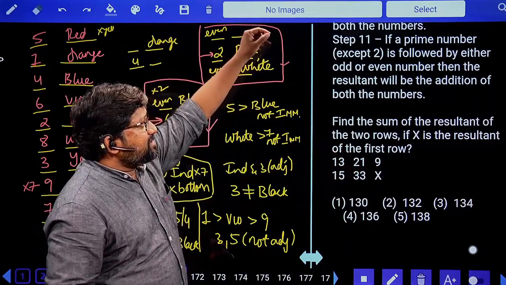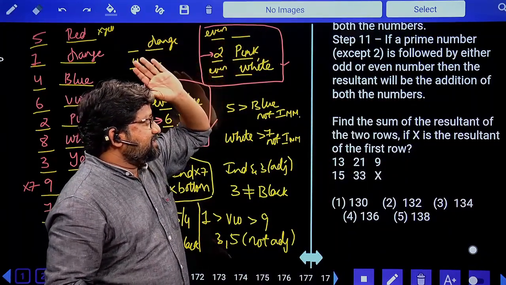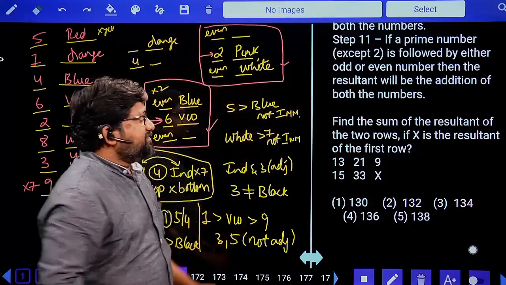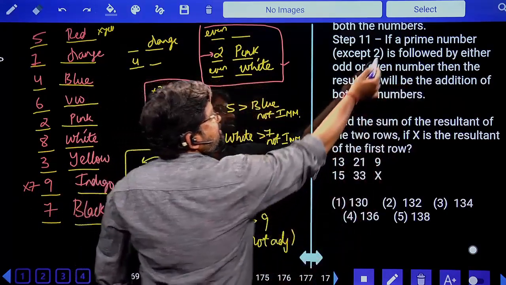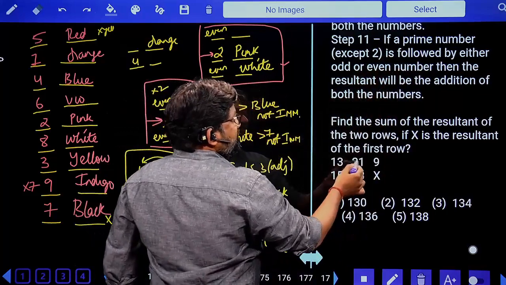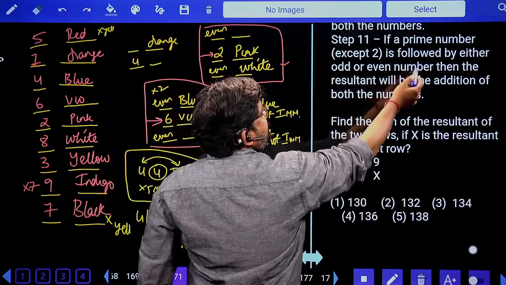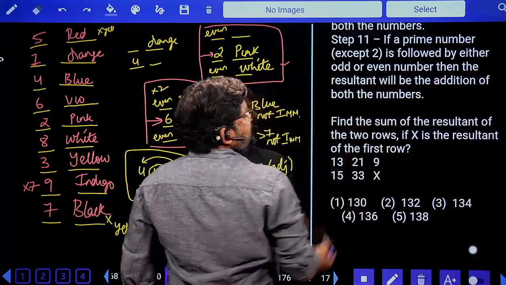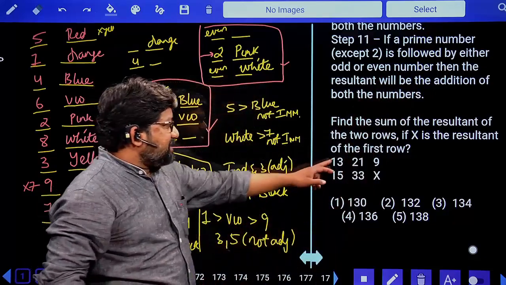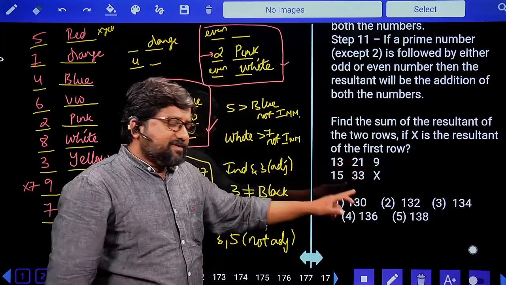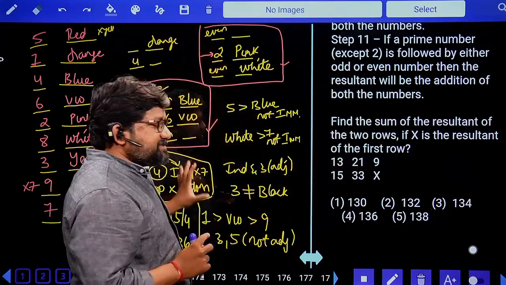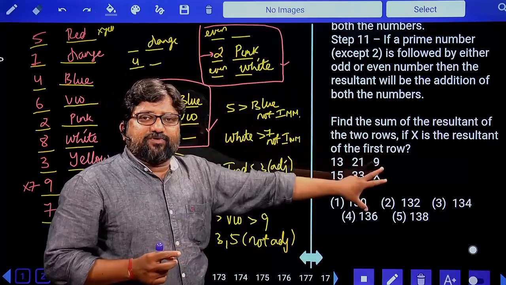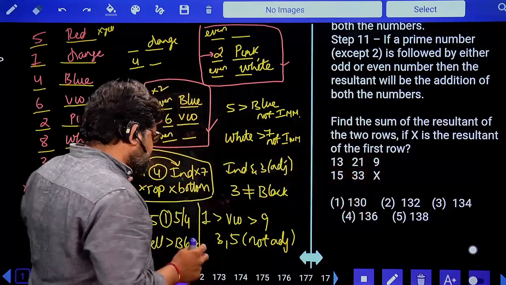Look at the condition. What are you supposed to do? If a prime number except 2 is followed either by odd or even, look at this. 13 is a prime followed by odd or even number. Then the result will be the addition of both the numbers. Add these two. 13 plus 21. You get 34. This type of questions, no need of pen and paper. But write down the conditions. Look at the numbers. Perform the operations fast. They are easy. Don't waste your time.